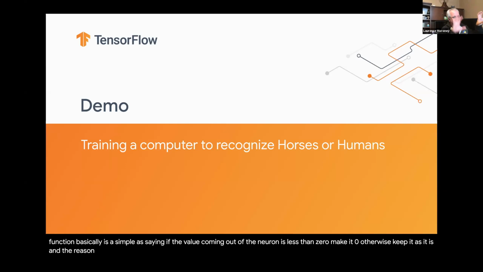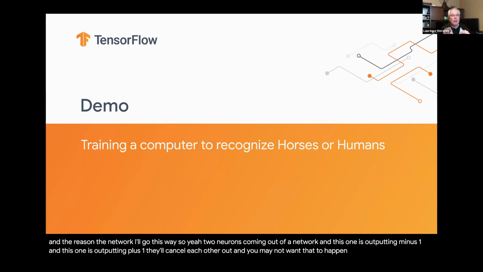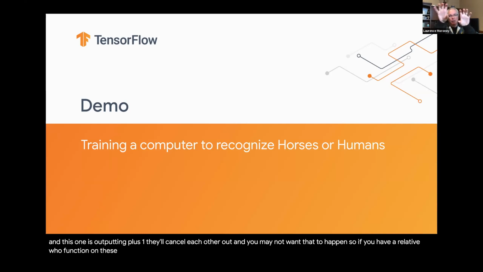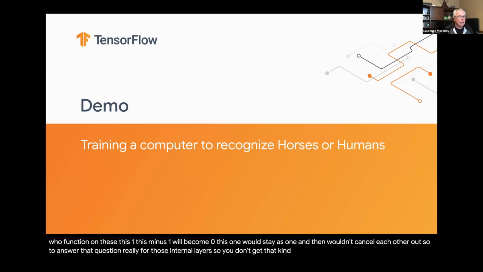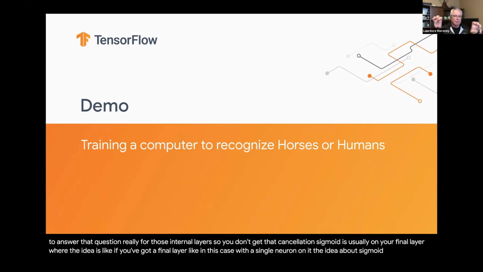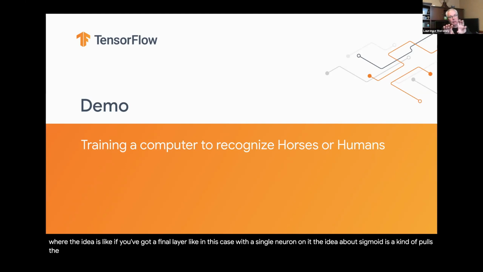And the reason for that is, say I have two neurons coming out of a network, and this one is outputting -1, and this one is outputting +1. They'll cancel each other out, and you may not want that to happen. So if you have a ReLU function on these, this -1 would become 0, this 1 would stay as 1, and they wouldn't cancel each other out. So to answer that question, ReLU for those internal layers, so you don't get that cancellation. Sigmoid is usually on your final layer, where, if you've got a final layer like in this case with a single neuron on it, the idea about sigmoid is it kind of pulls the values apart. So the horse in this case would be more likely to go towards 0, and the human would be more likely to go to 1. So like I said, it really depends.